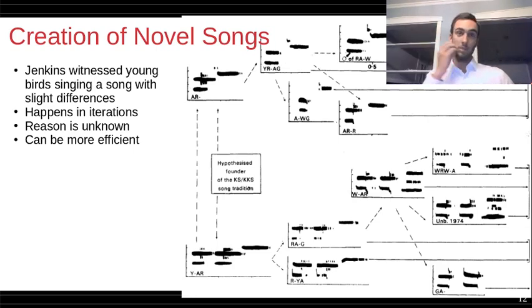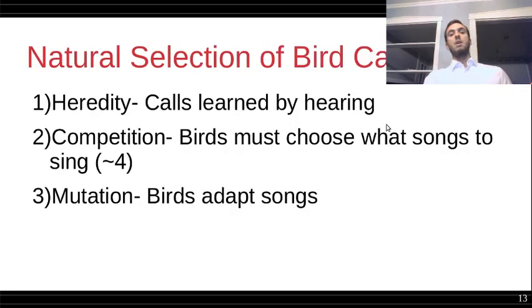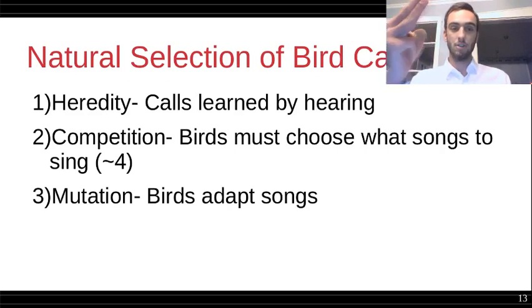And sometimes, of course, just by existing, a new song could be beneficial, because if you could remember one song instead of remembering 3 different songs to mark your own independent territory, that would be to your benefit. So by seeing that, we can apply the 3 heuristics of natural selection to bird calls. 1, heredity.